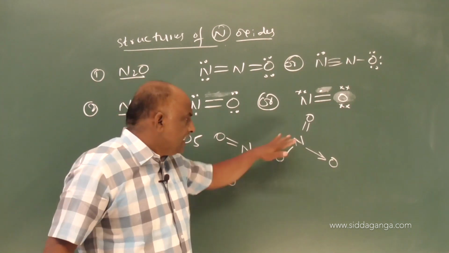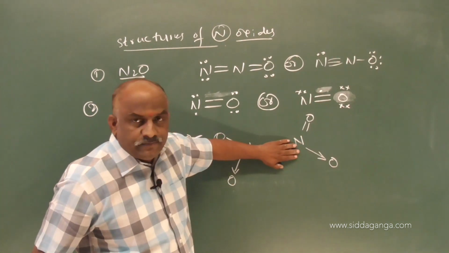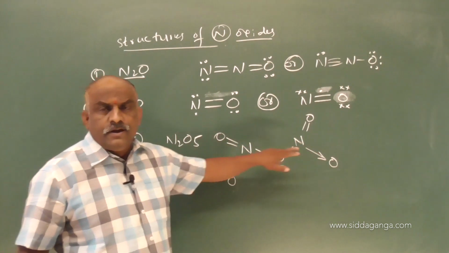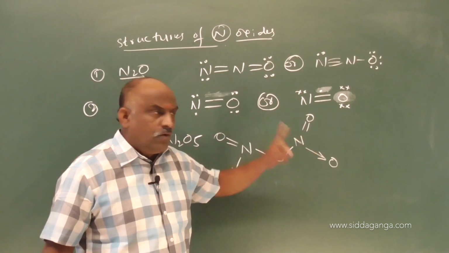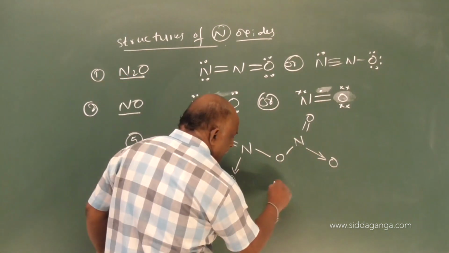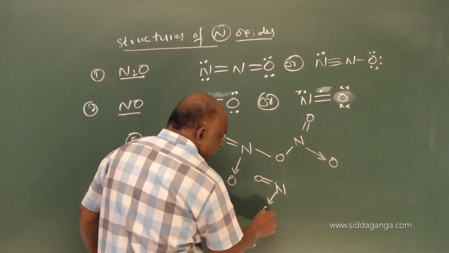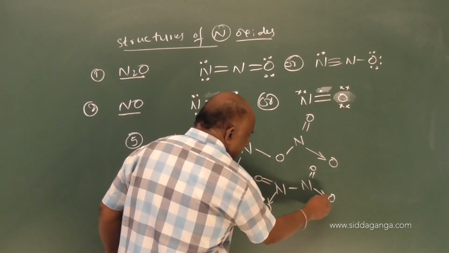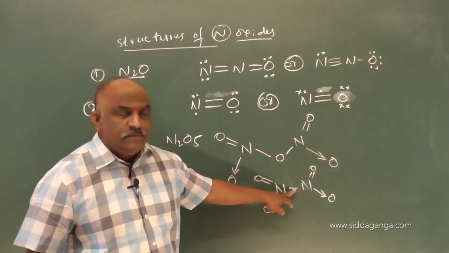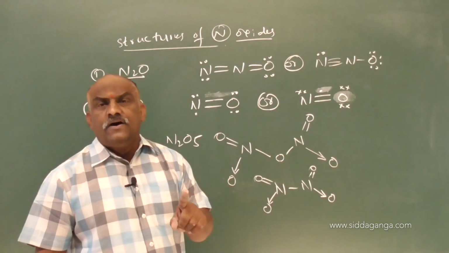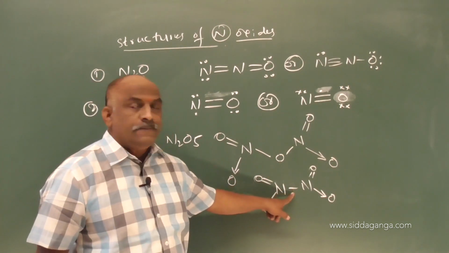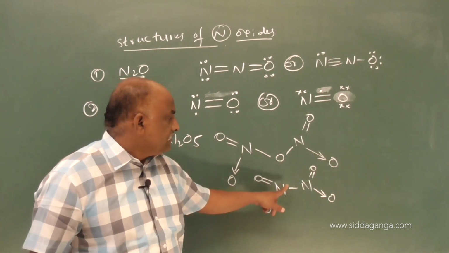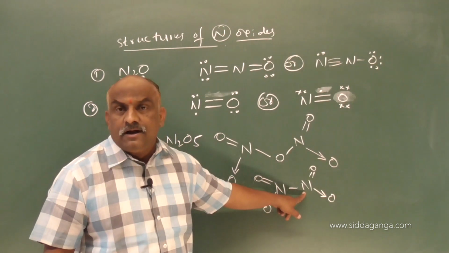Suppose you erase an oxygen, remove this oxygen, then what remains is NO2. N2O4 means you should write like this, N double bond O, single bond, N double bond O, single bond. See this, my dear students. Just add oxygen between 2 nitrogens, that is dinitrogen pentoxide. Removal of oxygen between 2 nitrogens, that is dinitrogen tetroxide.